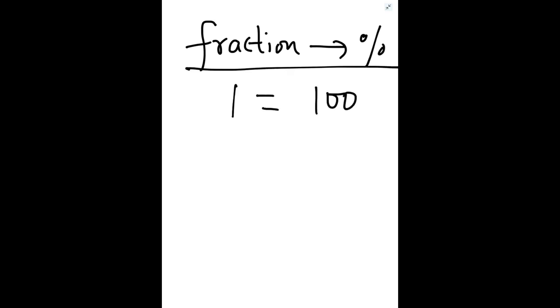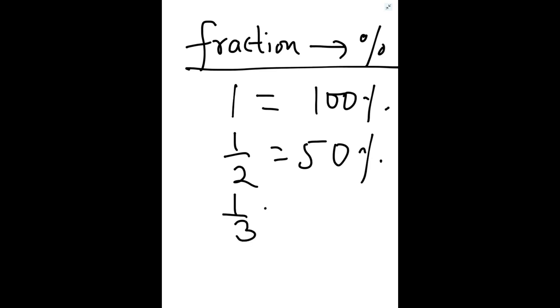1 means 100%. 100 by 100 is 1. 1 by 2 means 50%. So 50% means half. This 50% of 30 means half of 30, 15.